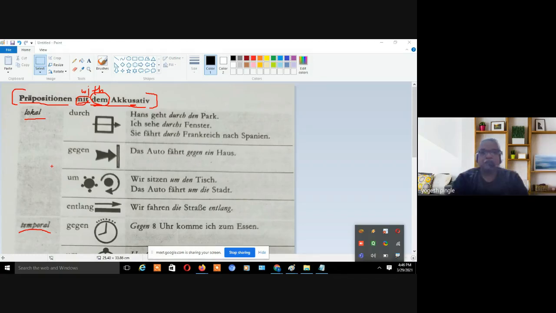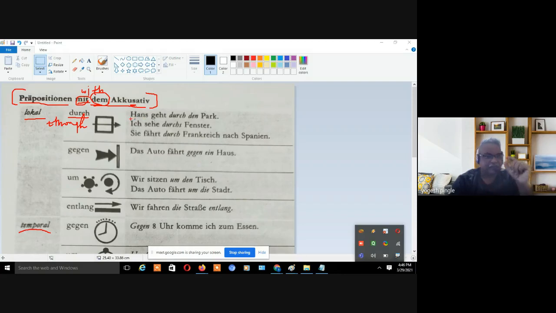So two kinds of accusative prepositions. Let's take one by one. The first preposition is called durch. Now durch, the diagram itself tells that it is through, right? So let's see the examples which are given.